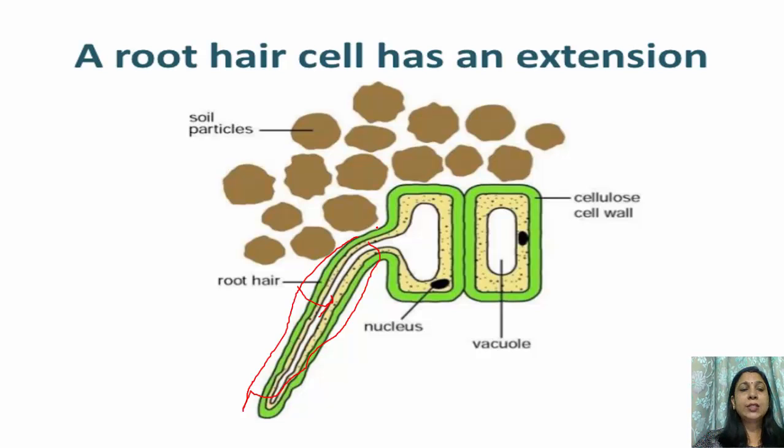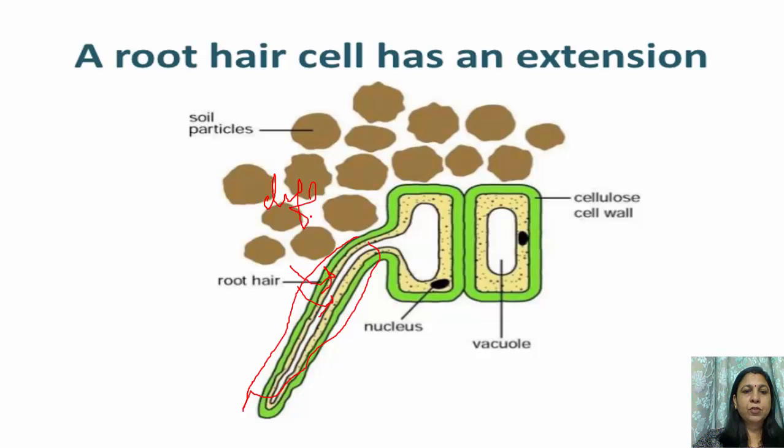Now how does this happen? The roots of a plant have hair called root hairs. The function of root hairs is to absorb water and minerals from the soil. The root hairs are directly in contact with a film of water in between the soil particles. Water and dissolved minerals get into the root hairs by the process of diffusion. Here, when the water enters from the soil to the root hair, this is due to diffusion.